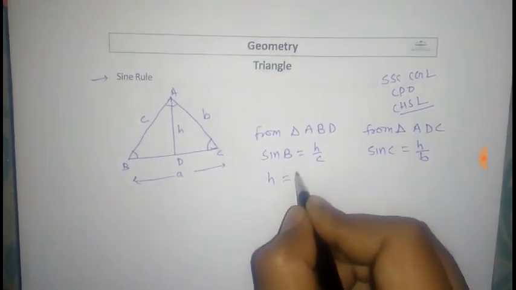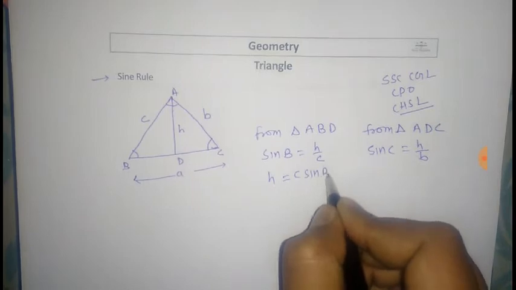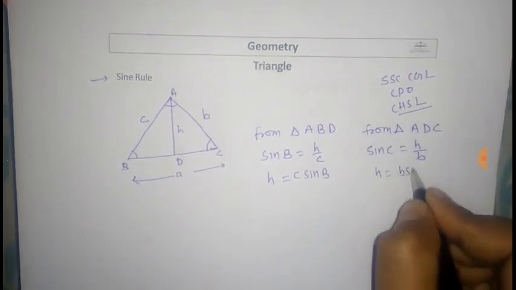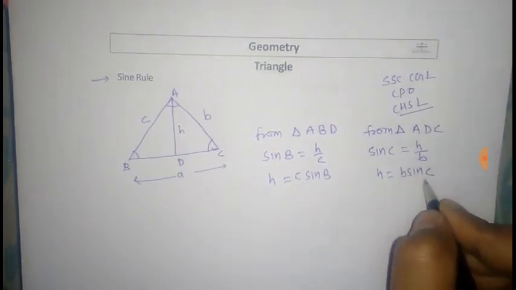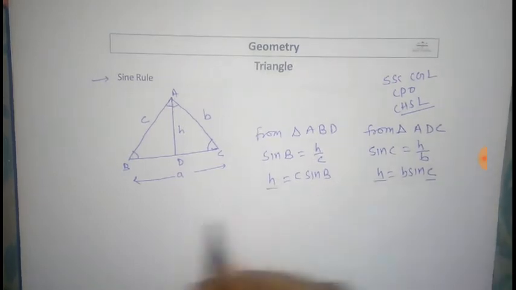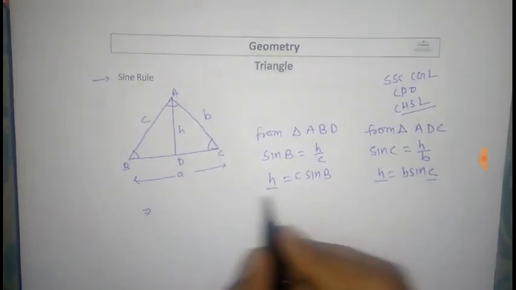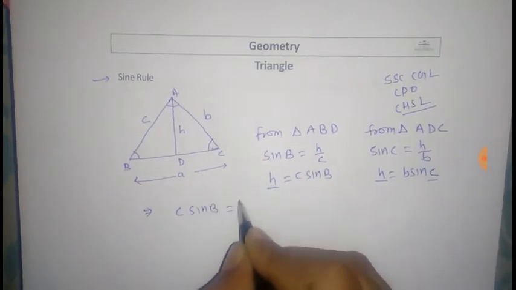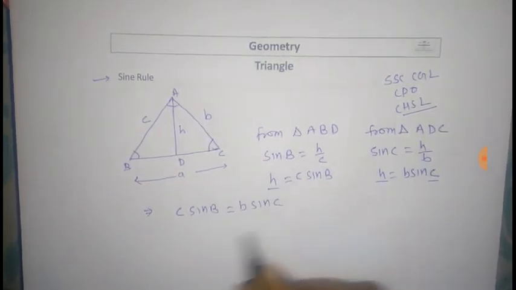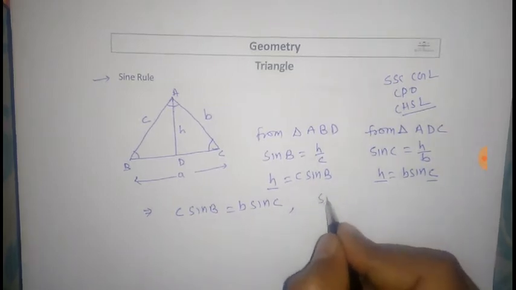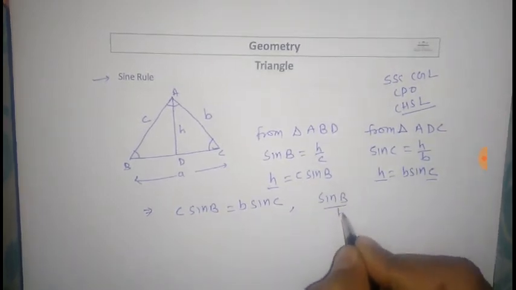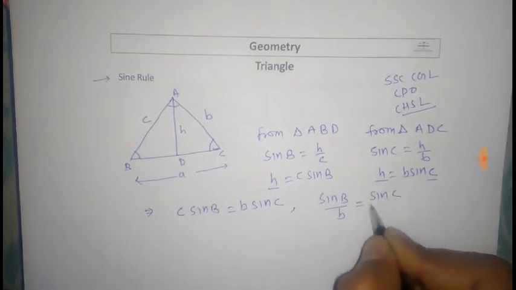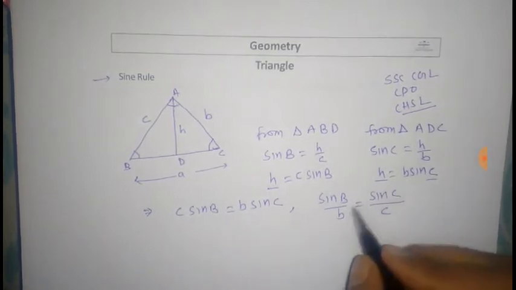From here H is equal to c sine B and H is equal to b sine C. Then c sine B is equal to b sine C, which means sine B upon b is equal to sine C upon c.